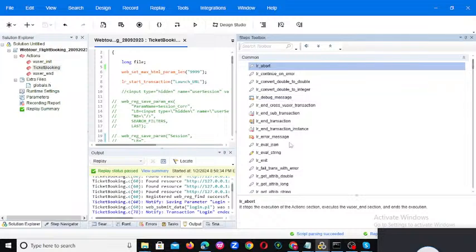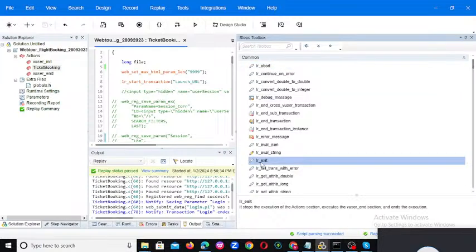But we have one more thing, LR exit. It stops the execution of the action section and executes the user end section and ends the execution, meaning this will be executed till the end when you give exit. When you give abort, the particular action has failed, so it will stop from there. That is abort. A very important question is what is the difference between LR abort and LR exit, they will ask this also.